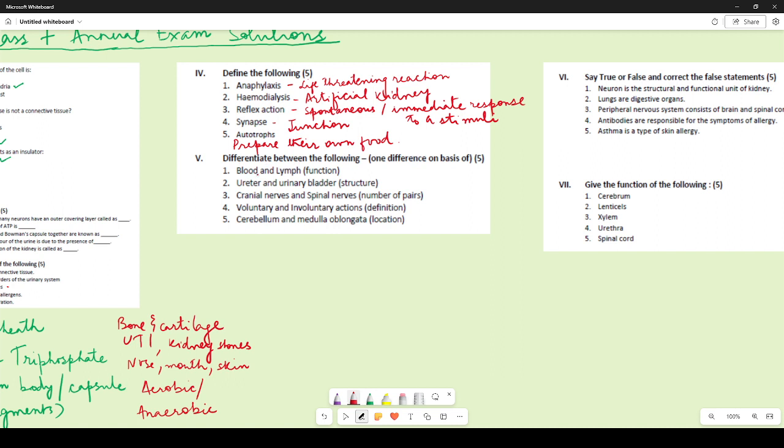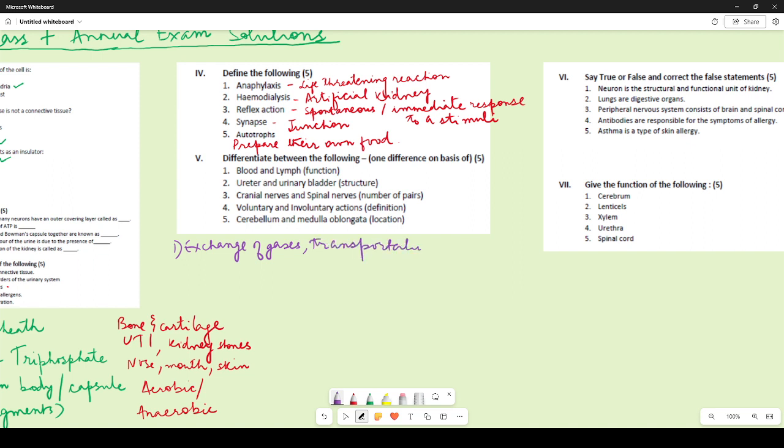Differentiate between the following: blood and lymph function. So the function of blood, if you look at it, the blood functions in many ways. It helps in exchange of gases, right? It carries the gases. It transports a lot of things throughout the body. It helps in transportation and so many things.